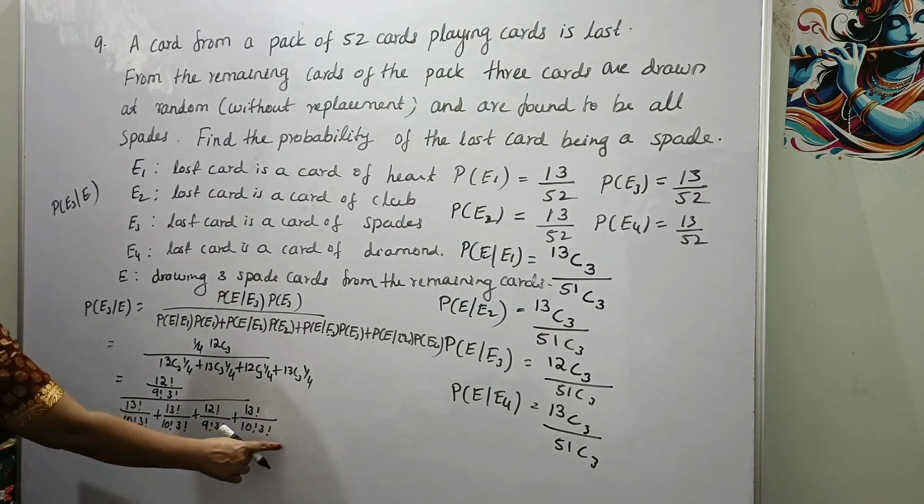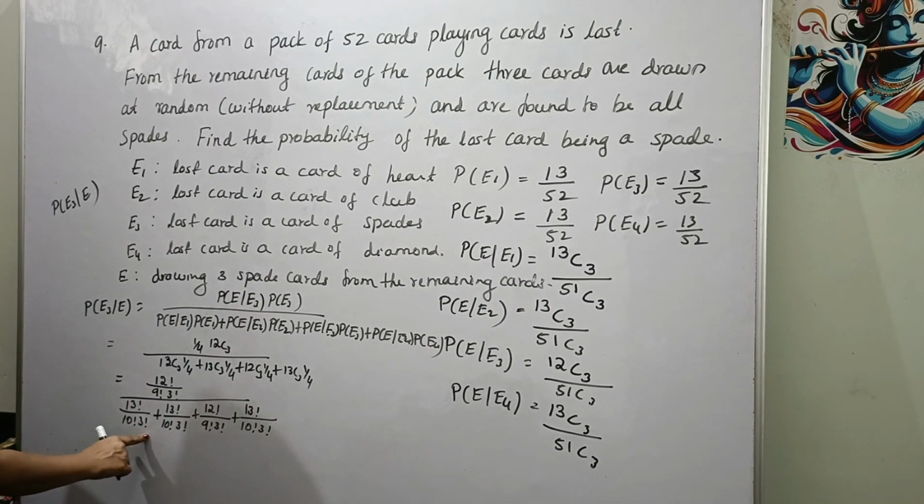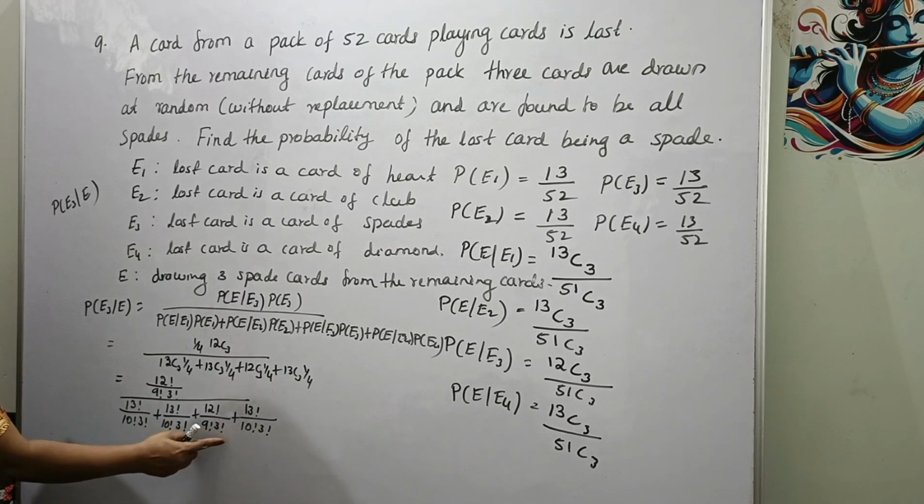Look at this denominator. Here all the terms have 10 factorial into 3 factorial, except this one, right?